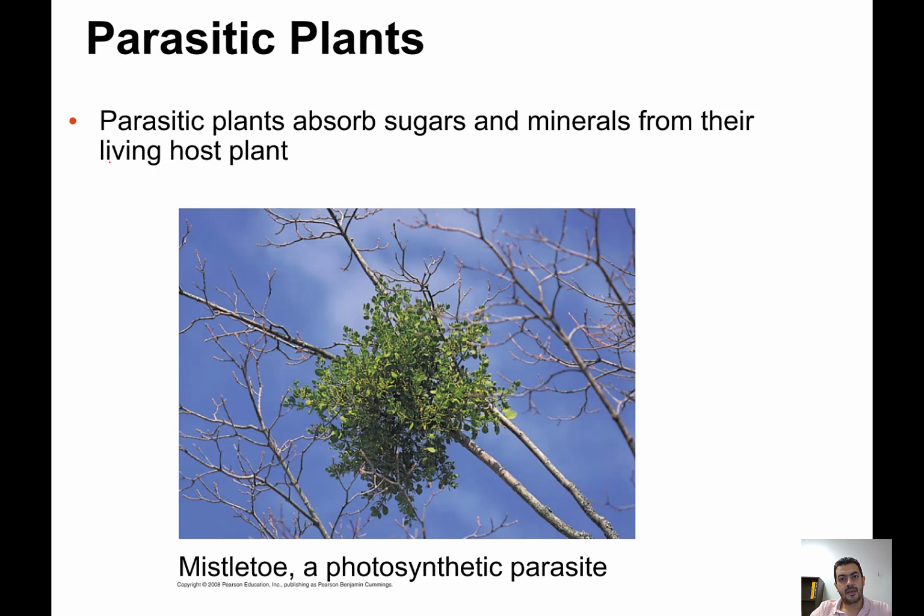So again, going back to plants, some plants can be parasitic. In previous slides we have shown plants that are predatory, and here again, some plants are also parasitic. They absorb minerals and sugars from their living host plants, and you can see this plant is actually absorbing the sugars and the minerals from the host plant.